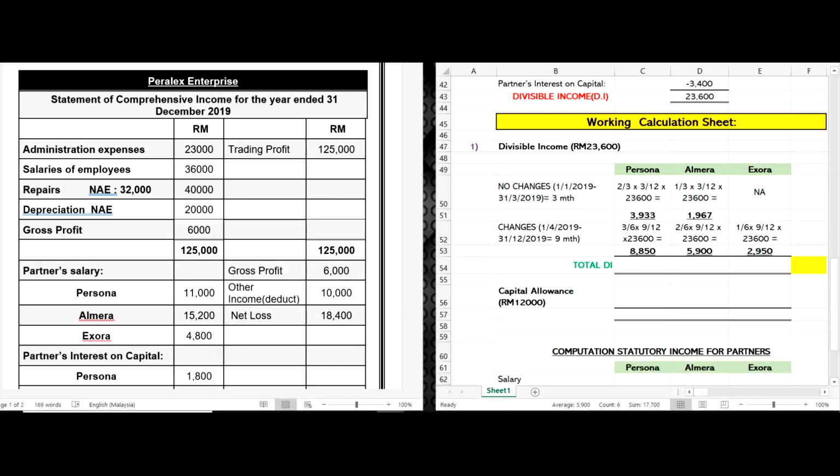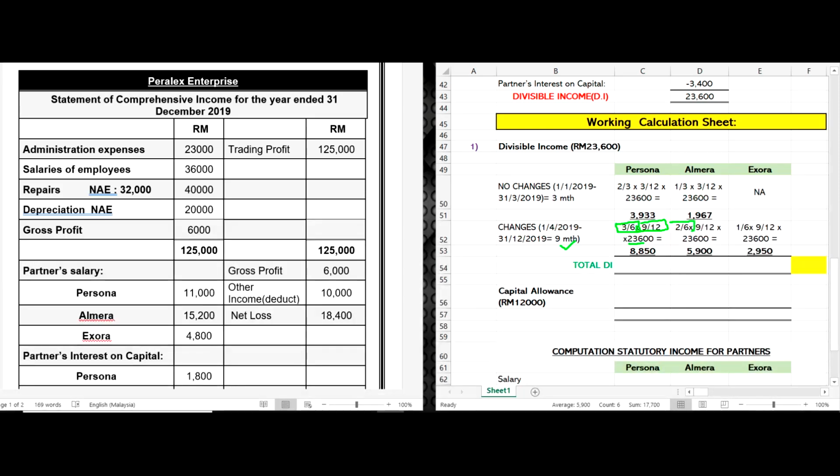Alright, class. So, this is 3 over 6, the new PSR for Persona after Izora entered the partnership. Meanwhile, 9 over 12 is regarding the month here. Okay, times DI. So you will get 8,850.